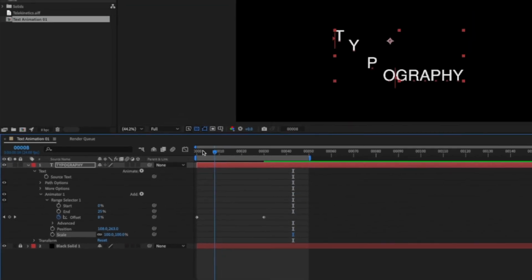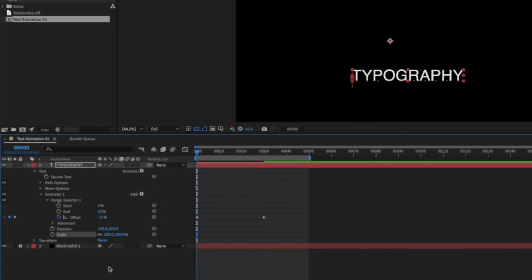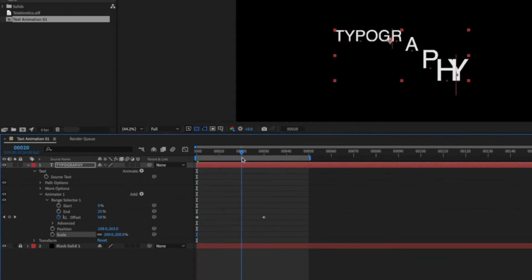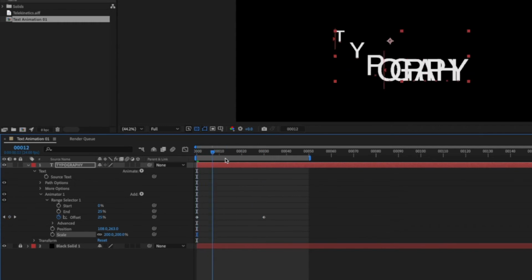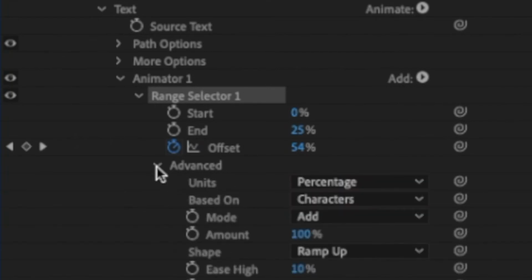That means it will scale from 100 to 100, right? Well, in reality, I want from 200, which is going to be in here. I'm going to type in 200 there. And that by itself is going to animate from that scale to here. And why? Because I am still inside Animator 1, and this position and this scale are using this range and these properties that I set up in the advanced.